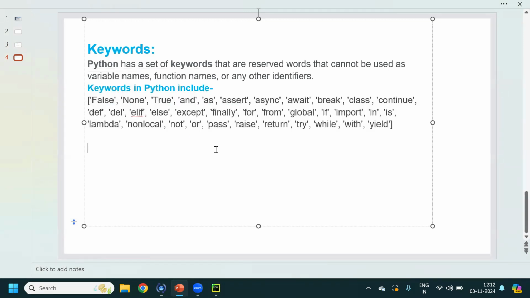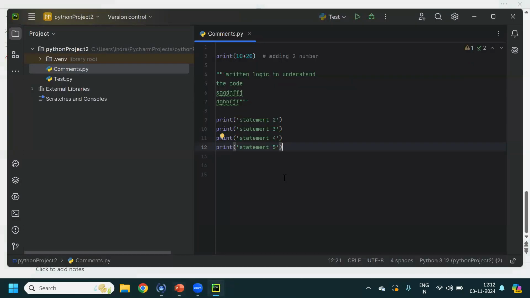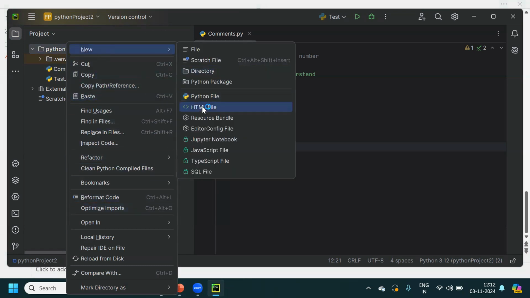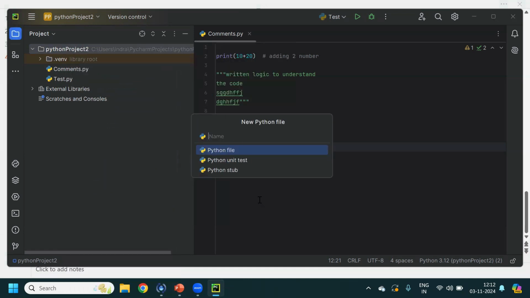How can we see what all Python keywords are available? I'll create another file with the name keywords python.py.